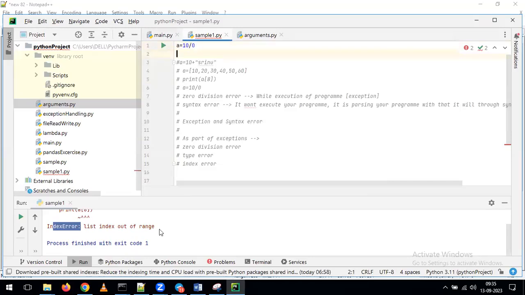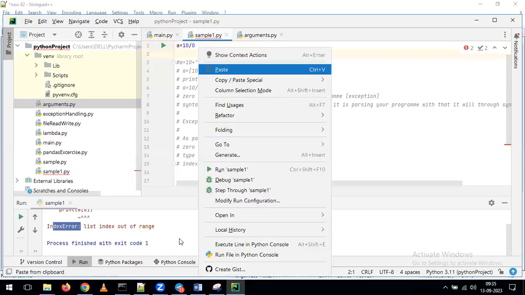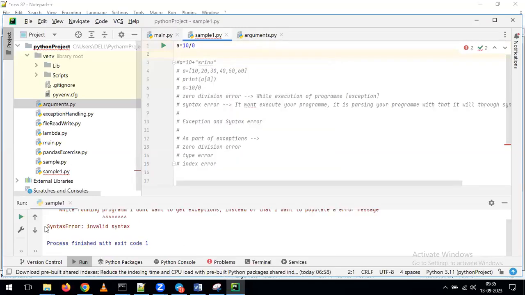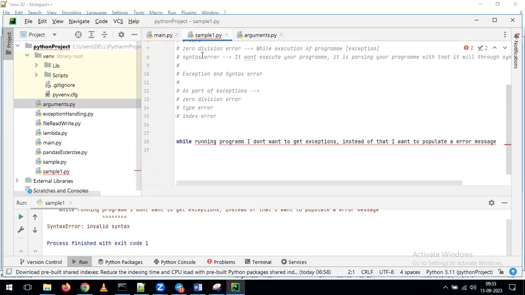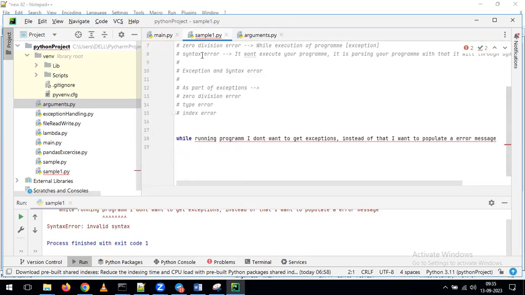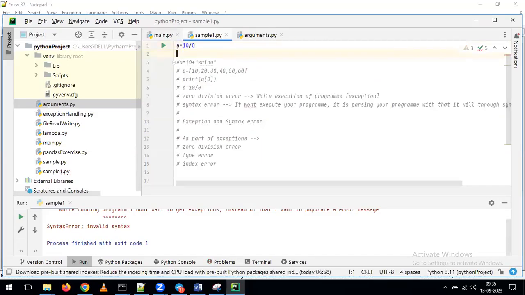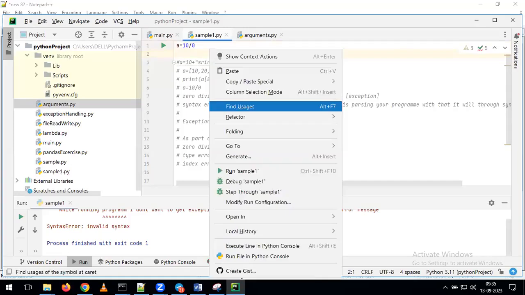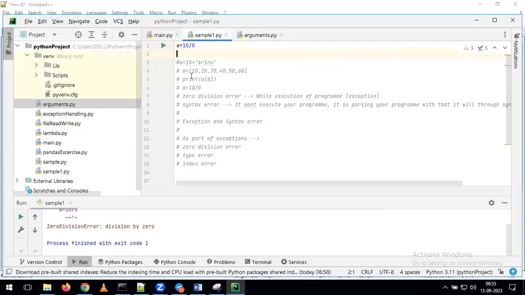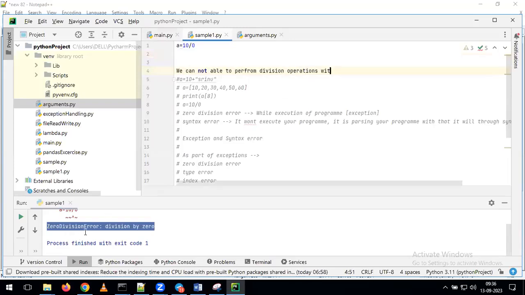I'm giving A is equal to 10 as a zero division error. But I don't want to get this kind of error. I just want to get one error message, saying that division operations with 0 are not possible. This is the way I want to get the error message, that we cannot perform the division operation with 0. I want to get this kind of message as part of this program.